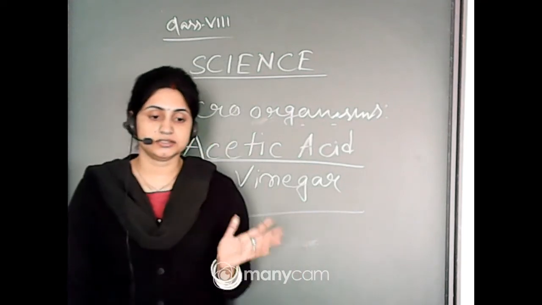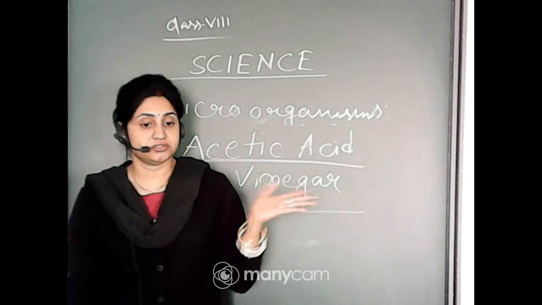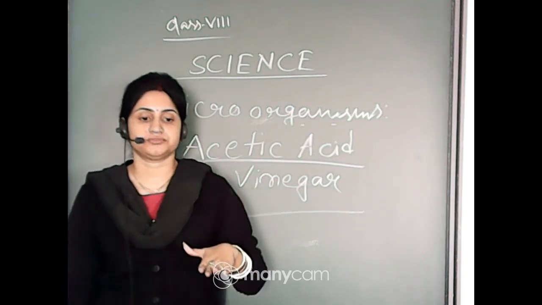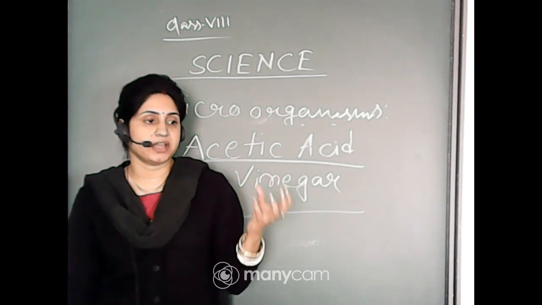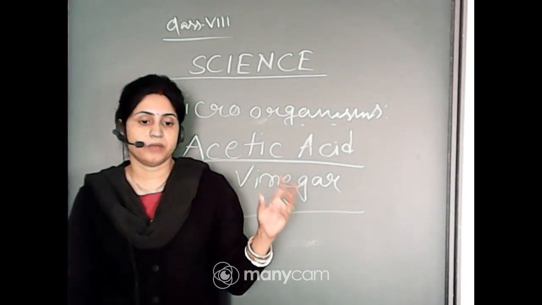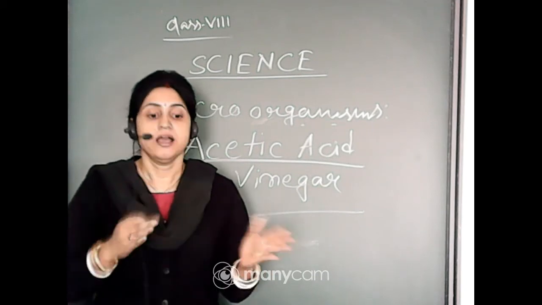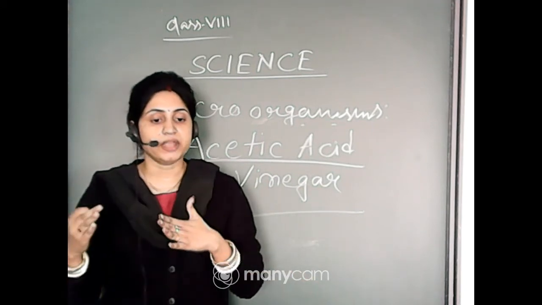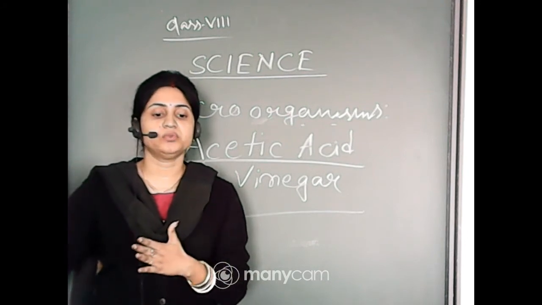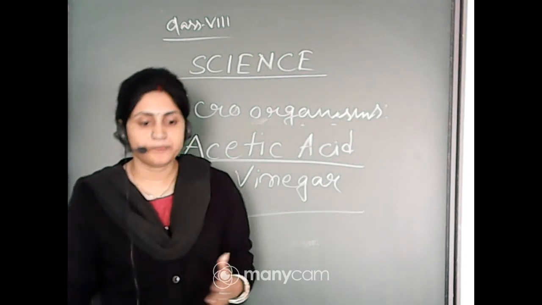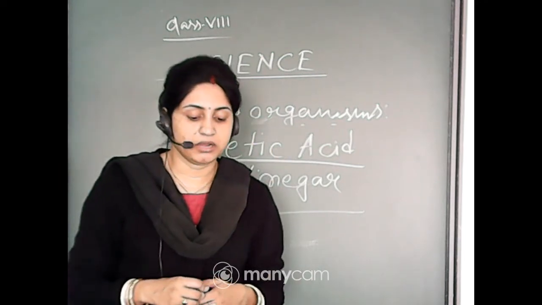So yeast is used not only in the cake and bakery industry, it is also used in the alcohol industry and wine industry, because you know that they are produced from rice, crushed rice, barley, wheat, fruit juices. They are left to rot for a few days. After that it is purified and then they produce alcohol, wine. They are actually one of the purified forms of that alcohol. So yeast is used for commercial production of alcohol and wine.